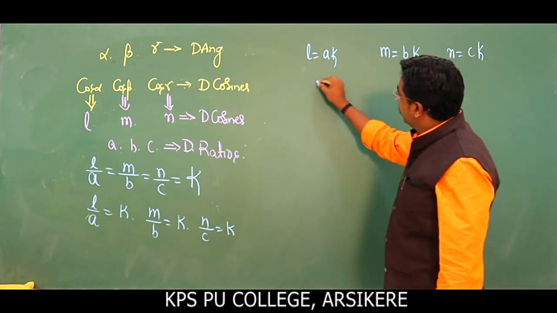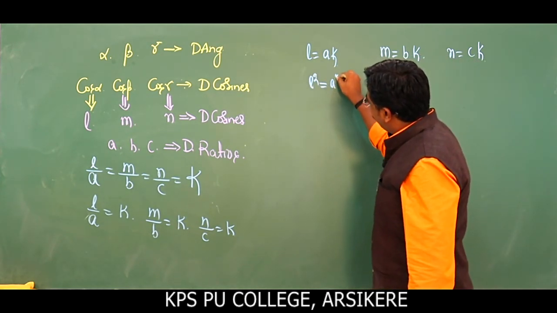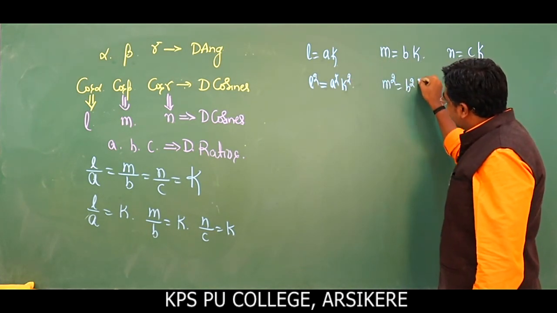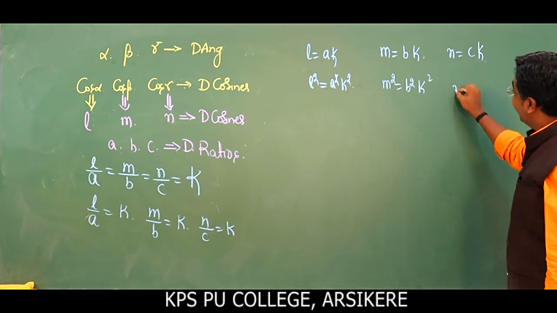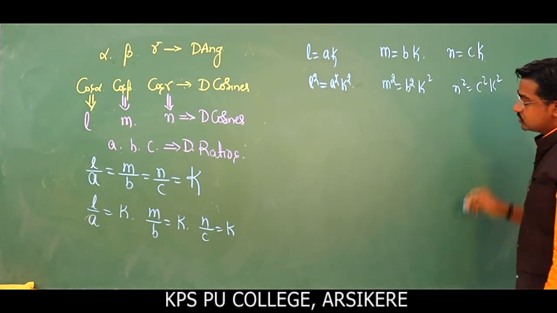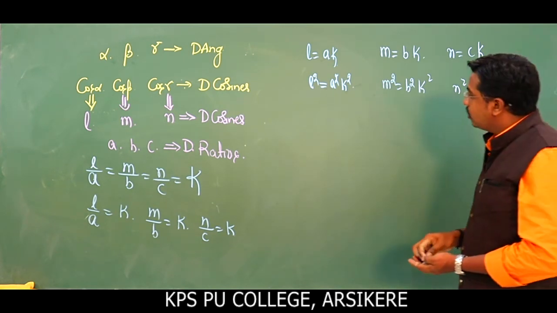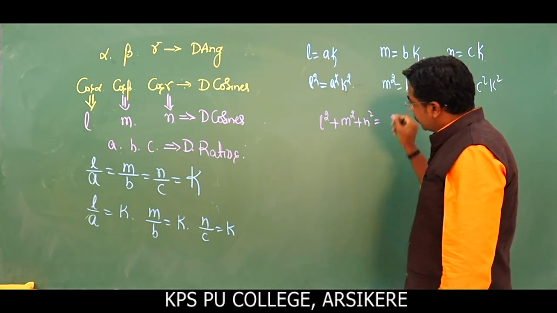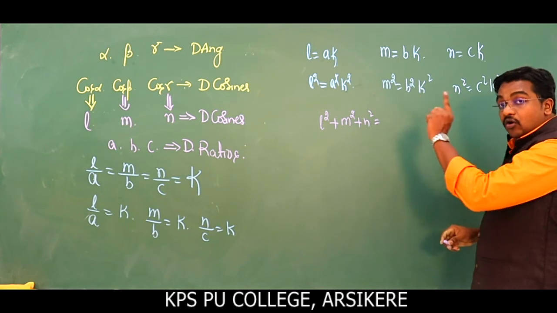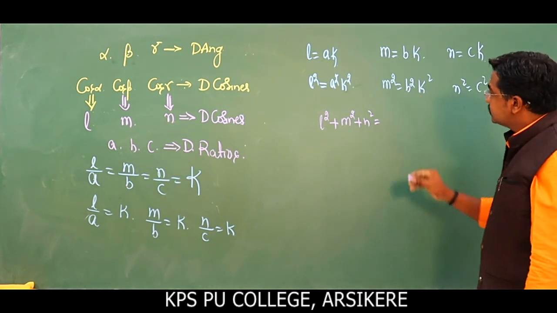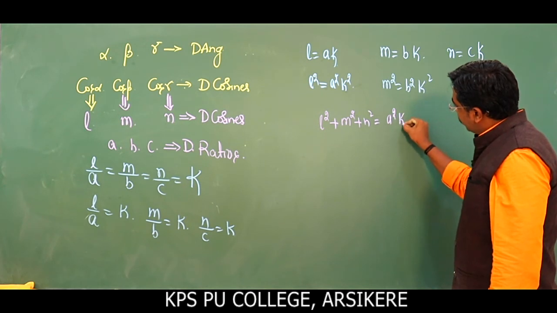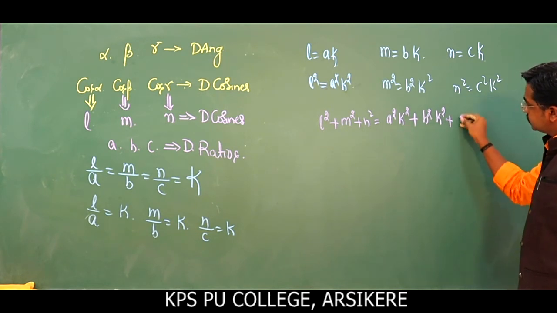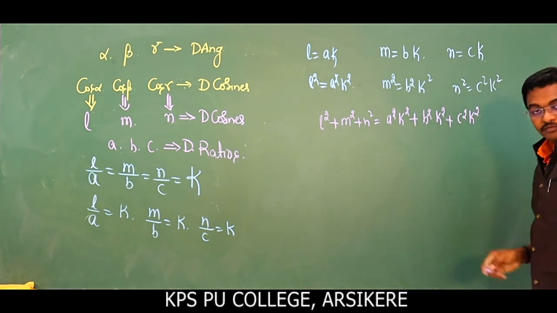Squaring on both sides, we get L square is equal to A square K square, M square is equal to B square K square, and N square is equal to C square K square. Add all the terms, both in LHS as well as RHS. L square plus M square plus N square is equal to, in RHS, A square K square plus B square K square plus C square K square.